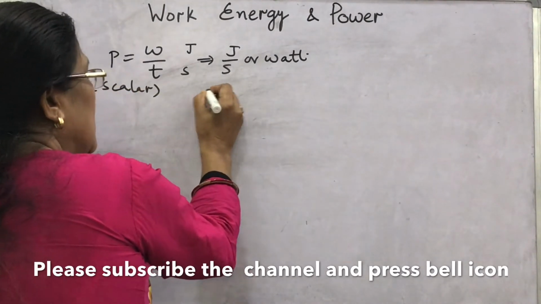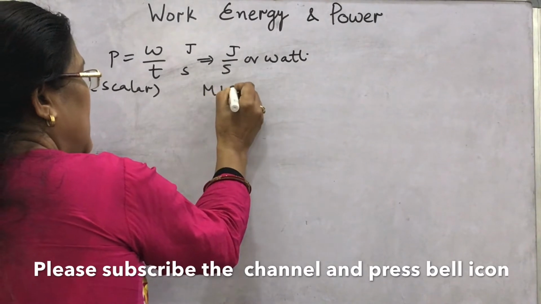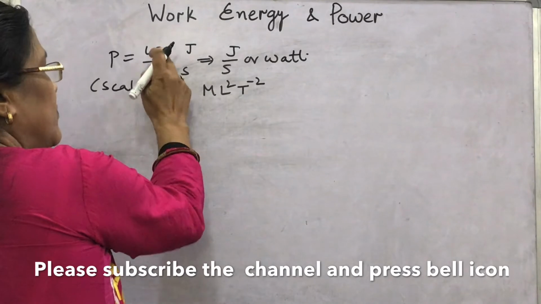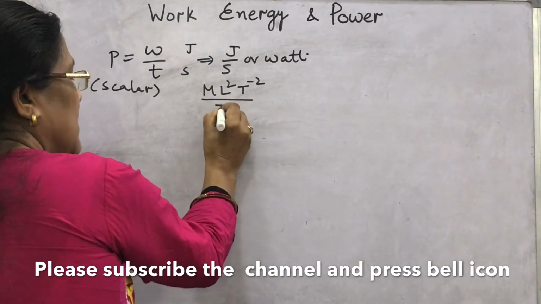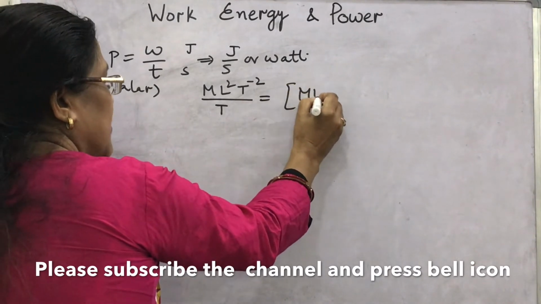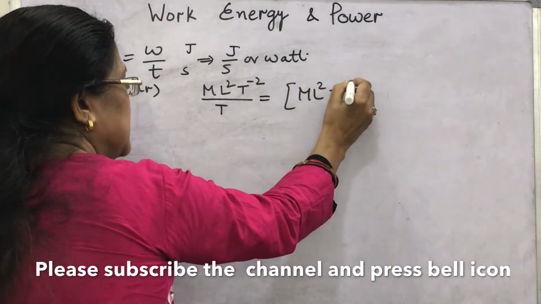And what are the dimensions? You know, the dimension of work is M L squared T to the minus 2. Upon time, that is T. Then what are the dimensions of power? This is M L squared T to the minus 3.